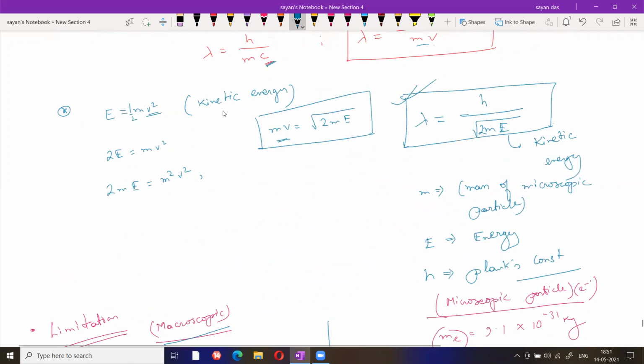Second formula, kinetic energy, we can write half mv square. Here kinetic energy I am taking E. Half mv square, so 2E into m equals m square v square, just multiplied by m on the left side and right hand side also. So mv equals root over of 2mE. Just put the value of mv here. So we get lambda equals h by root over 2mE, where E is the kinetic energy, m is mass of microscopic particle, h is Planck constant, and lambda is the wavelength.